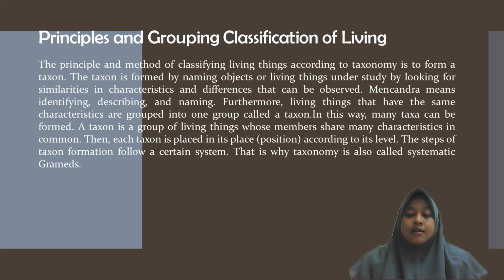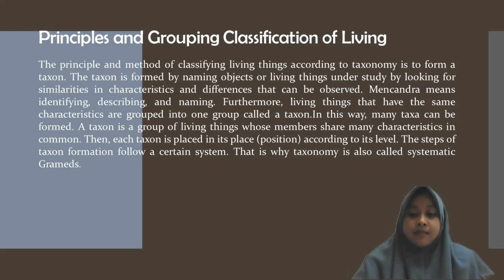Furthermore, living things that have the same characteristics are grouped into one group called a taxon. In this way, many taxa can be formed. A taxon is a group of living things whose members have many characteristics in common. Then, each taxon is placed in a position according to its level. The steps of taxon formation follow a certain system, that is, a way of taxonomy called the taxon system pyramid.